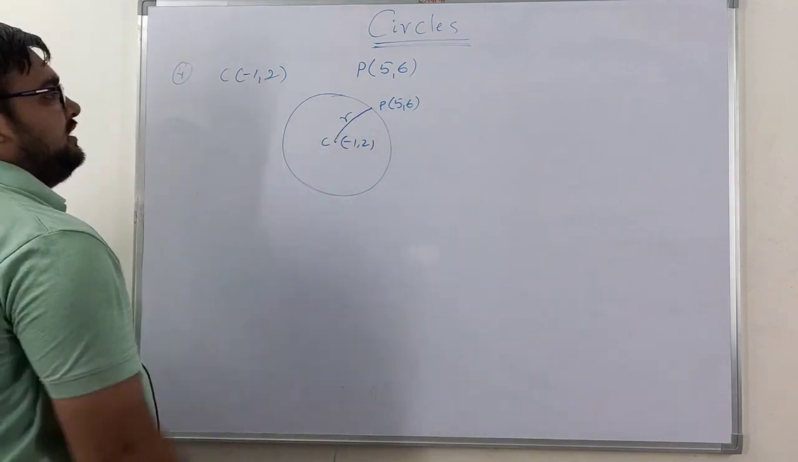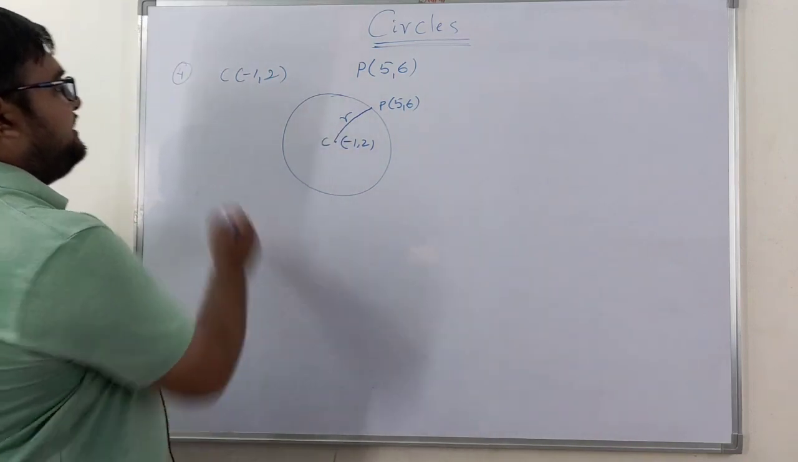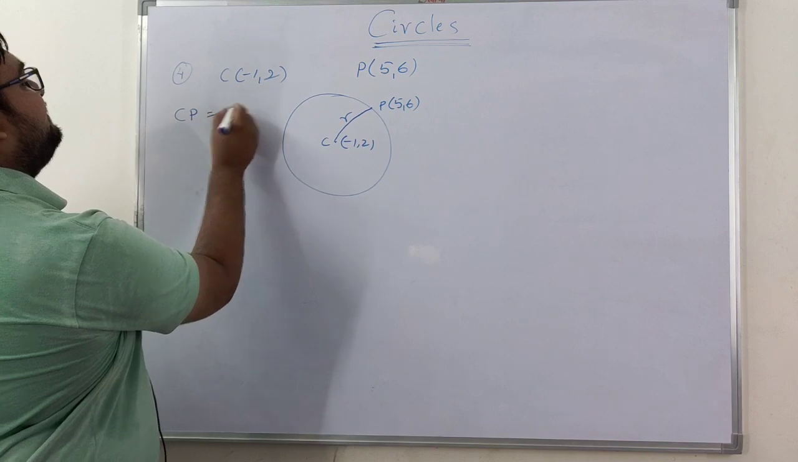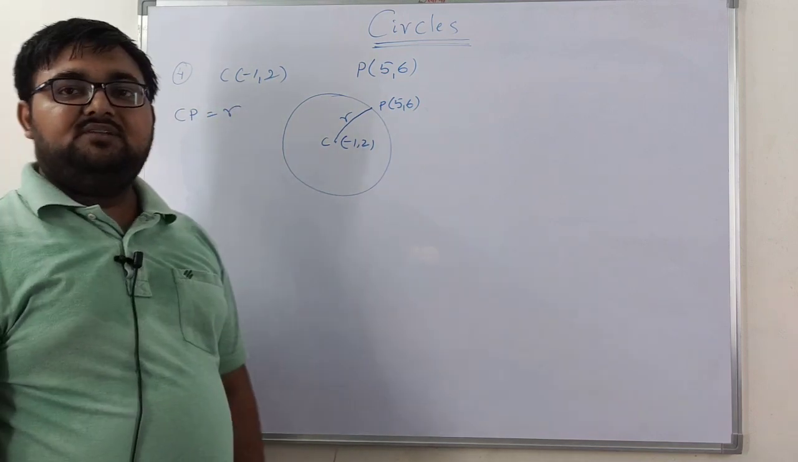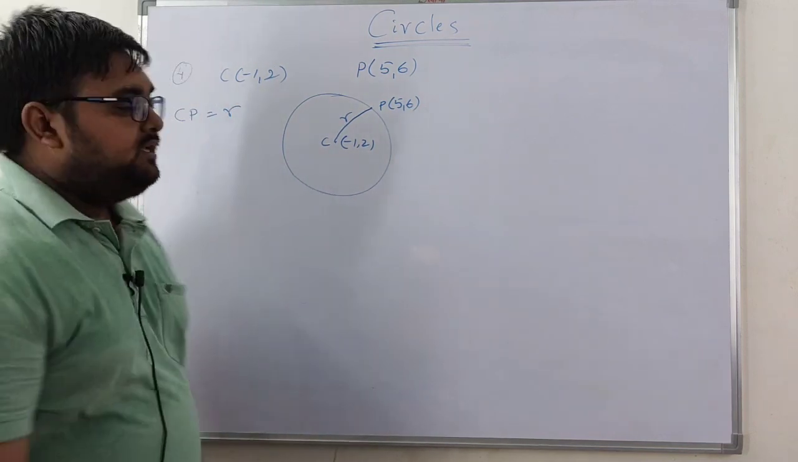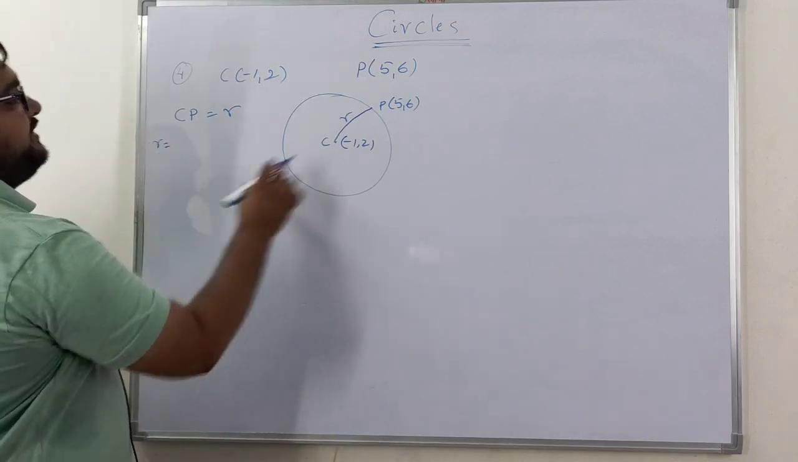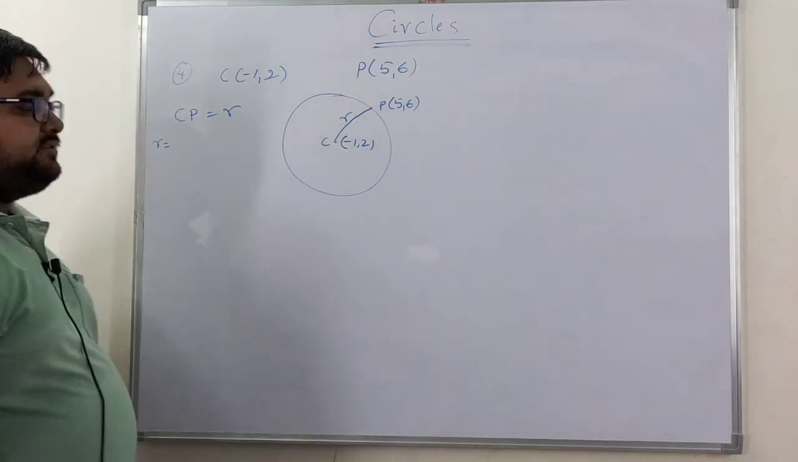So how to find the equation? Already we know CP is equal to R. Here we don't know what the radius is. So to find the radius, we need to find the distance between these 2 points.